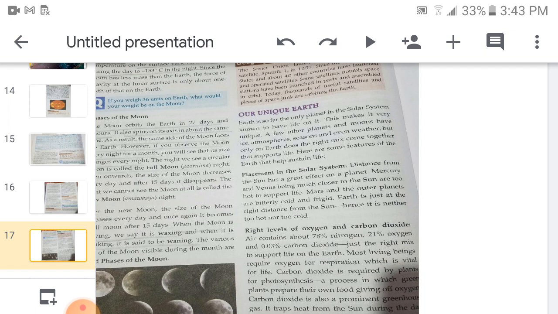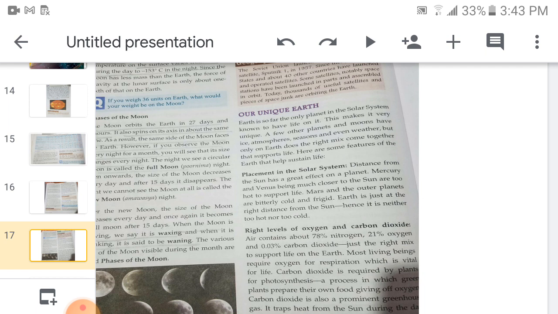Then next is the right level of oxygen and carbon dioxide. On Earth we get the right level of oxygen and carbon dioxide. Air contains about 78% nitrogen, 21% oxygen, and 0.03% carbon dioxide. Just the right mix to support life on the earth. Most living beings require oxygen for respiration, which is vital for life.